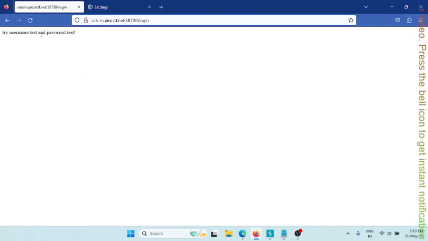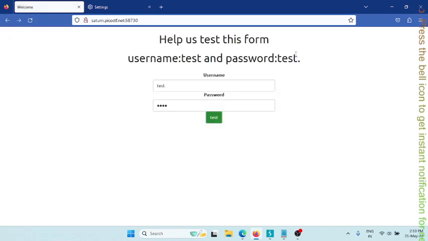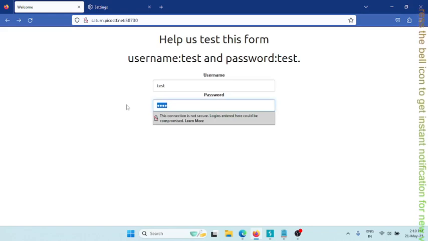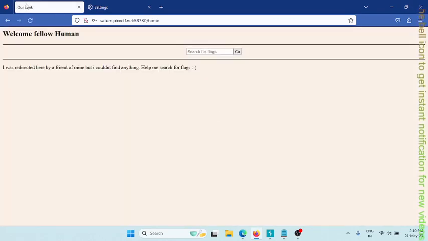Oh, it is saying that you have to enter the password test with an exclamation sign. Okay, here it should be test exclamation. So let's change the password to test with exclamation and then login. It is showing some flag, then the page has been redirected here. It is saying, welcome fellow human, I was redirected here by a friend of mine but I couldn't find anything, help me search for the flag.